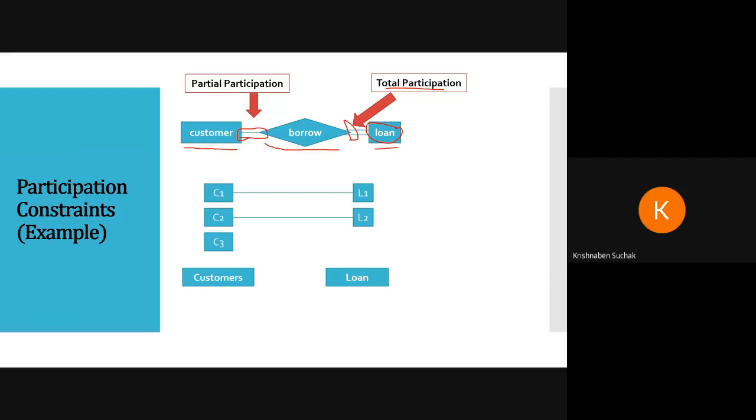Okay, so see here example is given that there are 3 customers in bank and there are 2 loans in bank. So loan 1 is taken by customer 1, loan 2 is taken by customer 2, but customer 3 has not taken any loan, and that is partial participation.